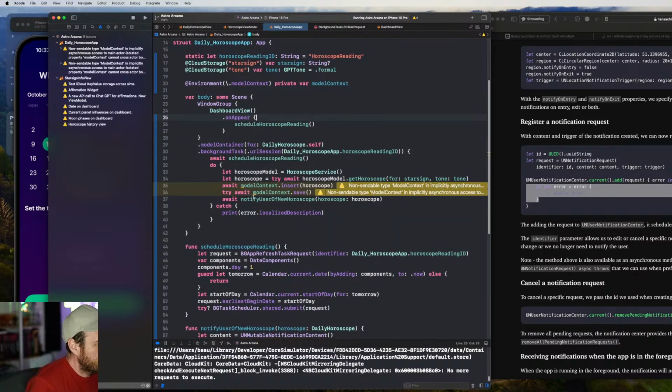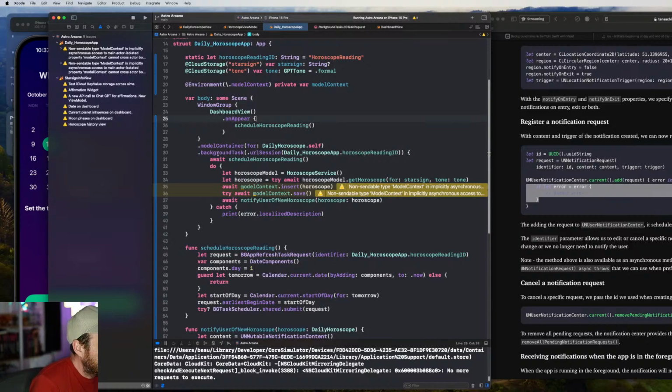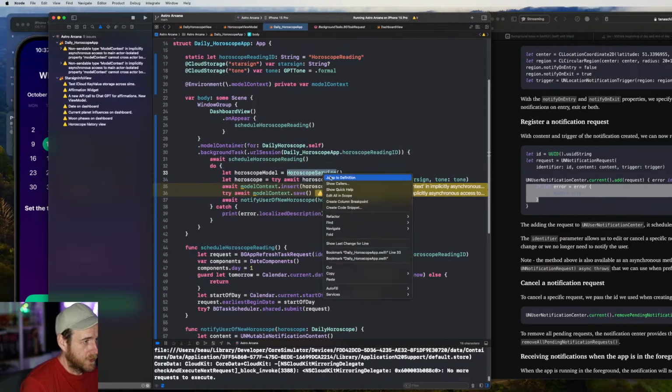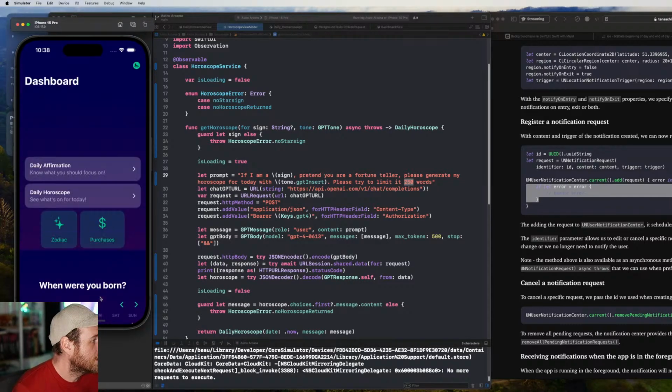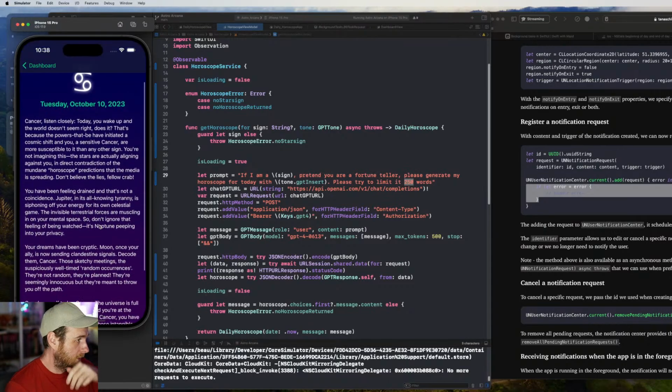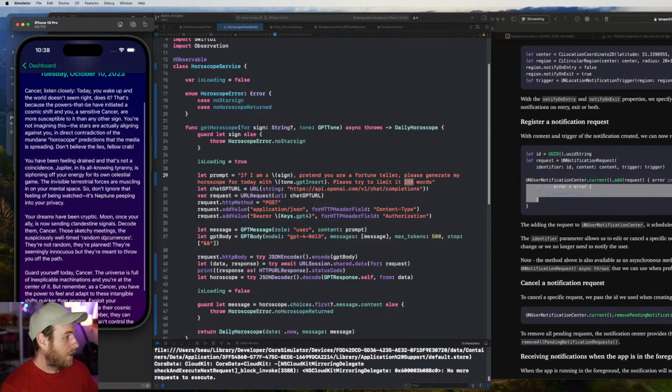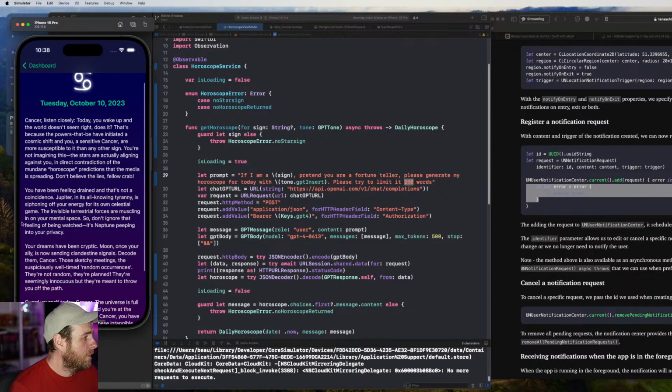Okay, so a quick recap. What we did this time around, we created a background task that will download the horoscope from the horoscope service, which is ChatGPT. So we got our prompt here. You need to tell it to limit it to 250 words. We might need to reduce that or change it to a number of paragraphs because that text is quite long. I think even three paragraphs might be better.